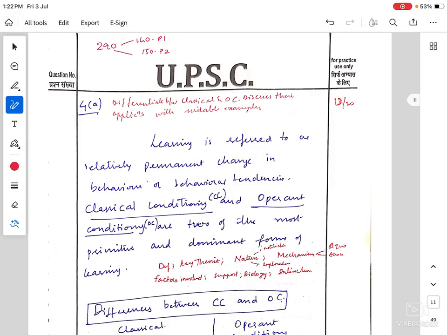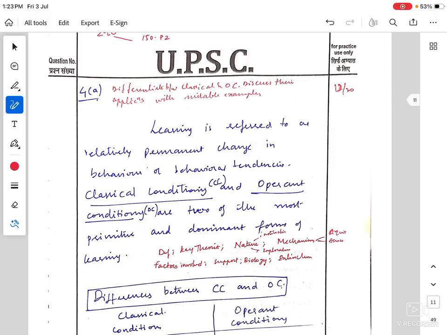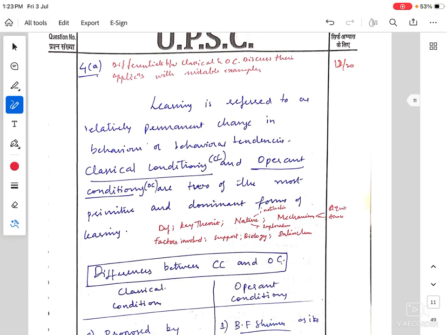So here, 4A: differentiate between classical and operant conditioning, discuss their applications with suitable examples. Look at the core demand. Its first half is differentiating between classical and operant conditioning. The second half will be applications with suitable examples. So it's pretty simple to structure this answer. Now this is a 20 marker.